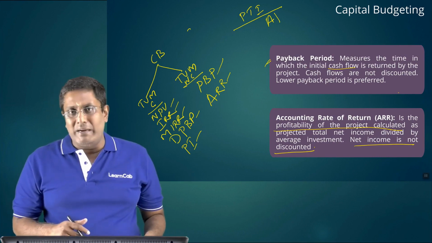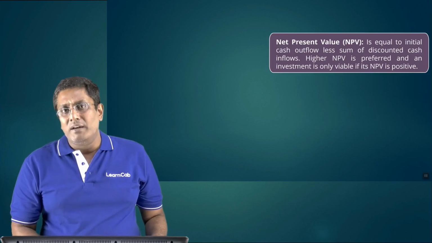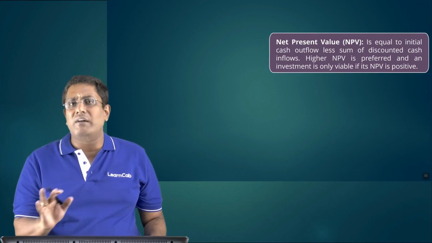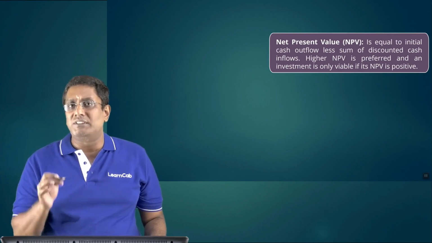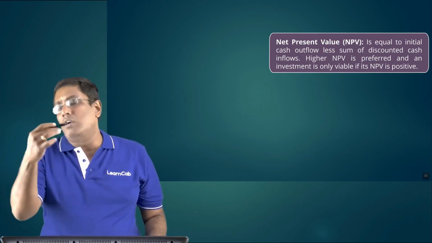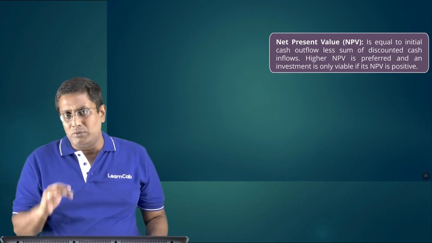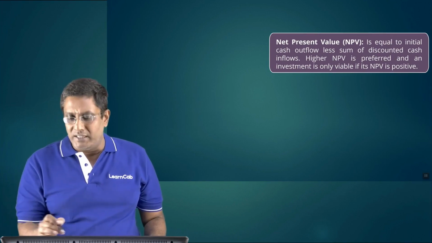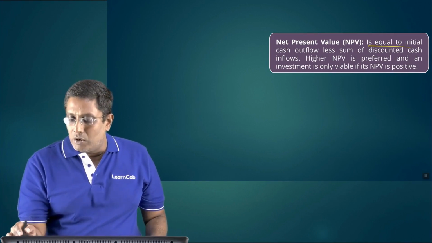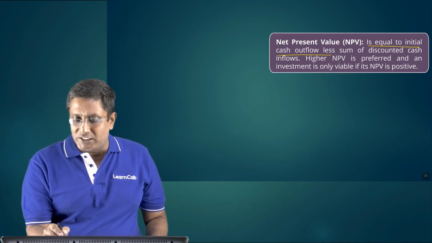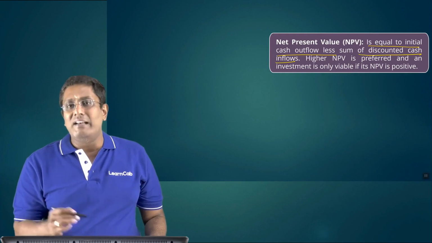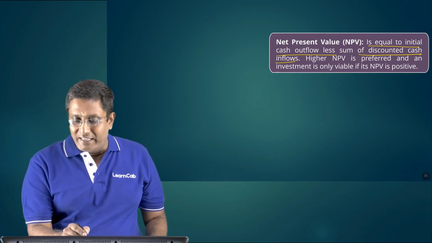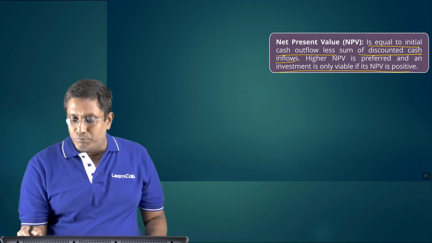Now let us come back to other techniques. Now net present value, very simple. I'll explain these topics in detail when we do the problems. Only the intro is being taken here. NPV is equal to initial cash flow less the sum of discounted cash flows. The higher the NPV the better, and an investment is viable only if there is a positive NPV.